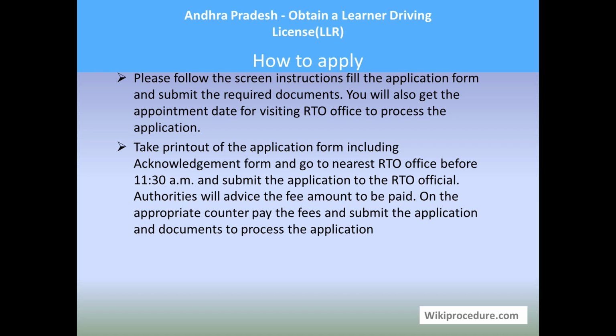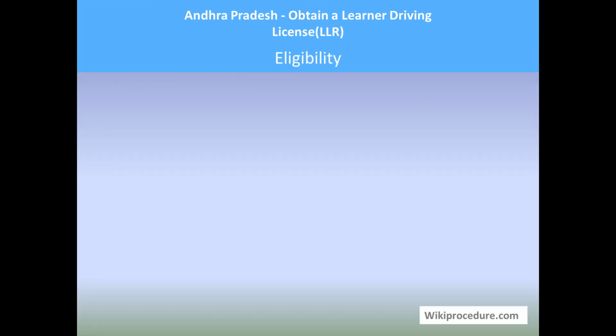On the date of schedule, please go to the RTO office concerned to your area before 11:30 AM along with the acknowledgement printout and application printout, and submit the documents to the officer there. He will mark the fees and the counter in which you need to pay. Please pay the fees and submit your documents. They will start processing as per the apply in person procedure to grant you a learner's driving license.